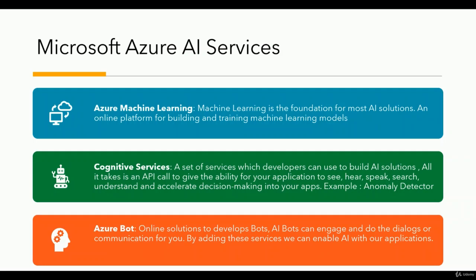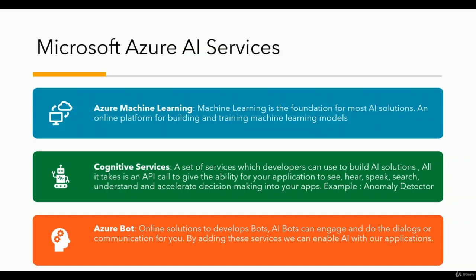a set of services which developers can use to build AI solutions. All it takes is an API call to give your application the ability to see, hear, speak, search, understand, and accelerate decision making in the apps. For example, the anomaly detector, which we discussed.